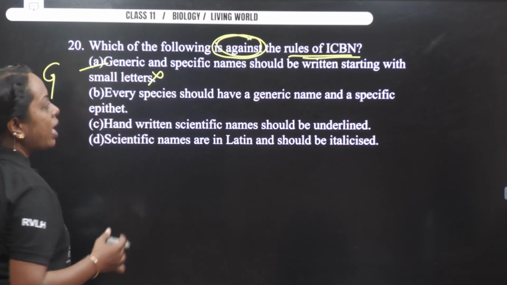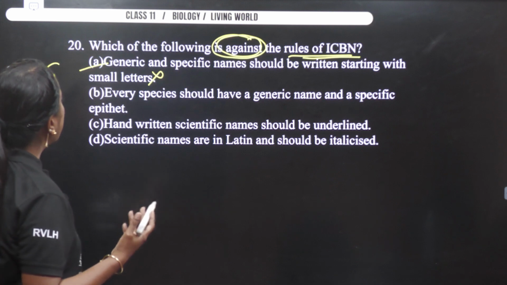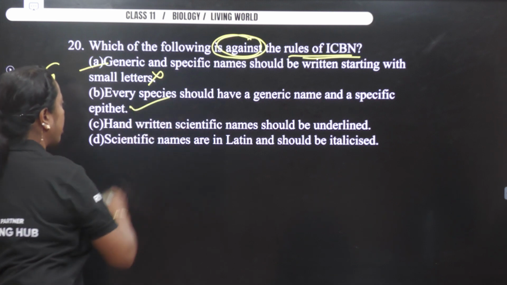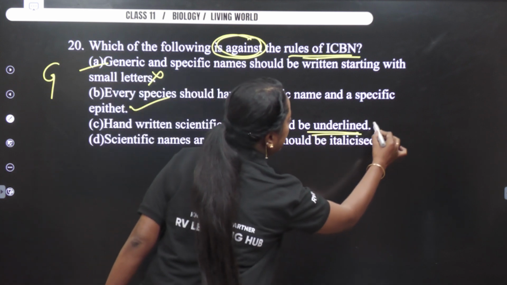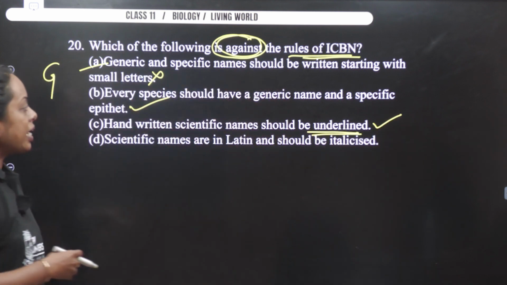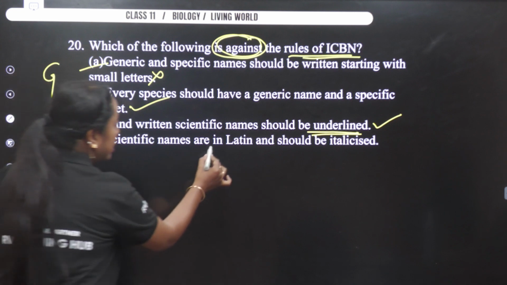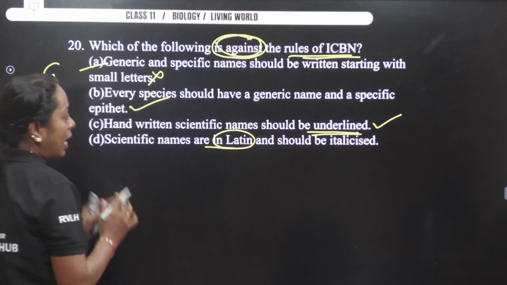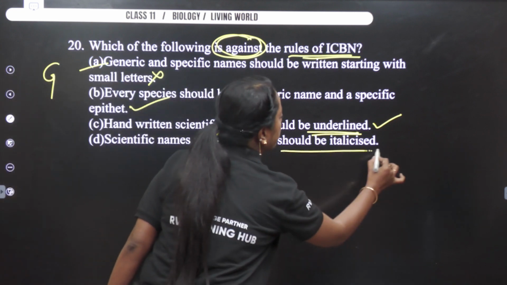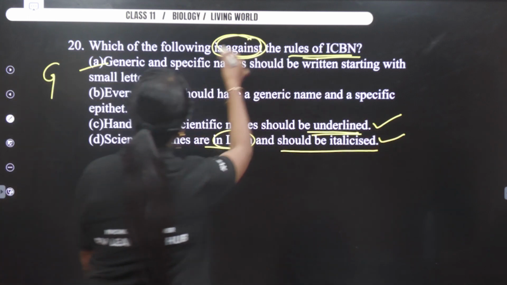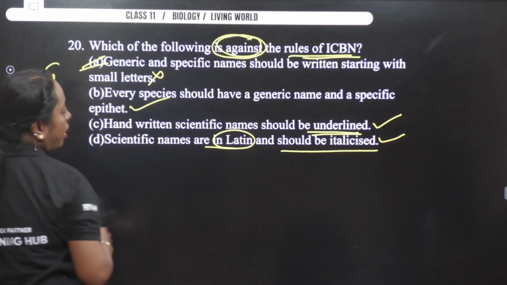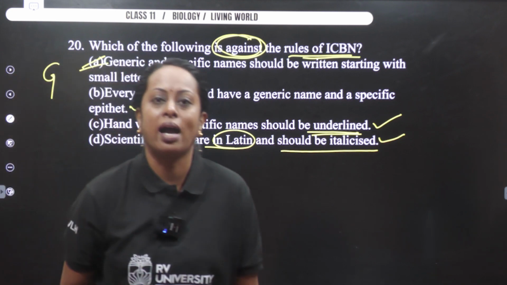Every species should have a generic name and specific epithet. Correct. Handwritten scientific name should be underlined. Correct. Scientific names are written in what? Latin. And it should be italics if it is printed. Correct. So against the rule, option A. So option A becomes the answer.